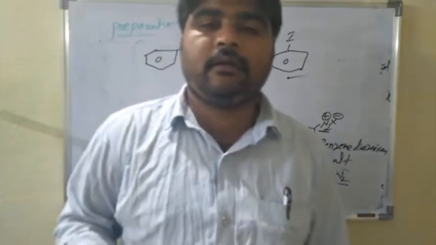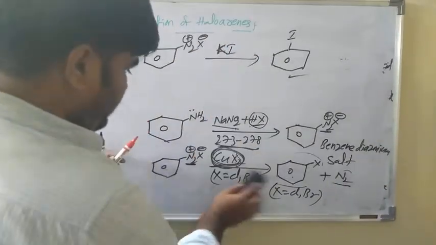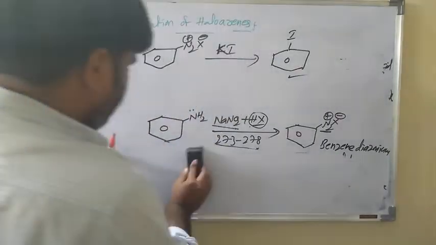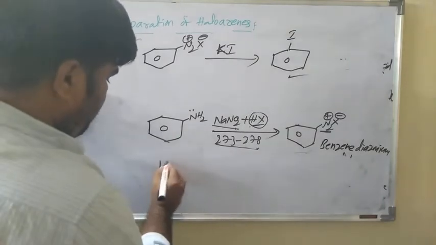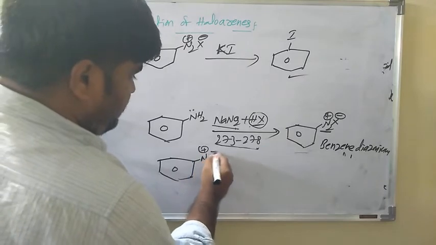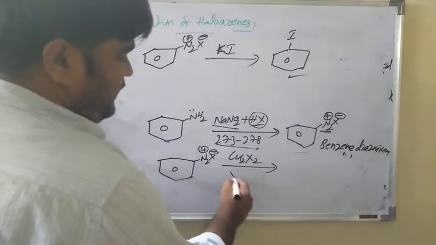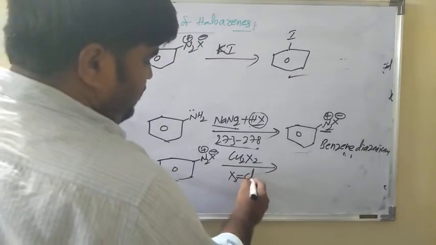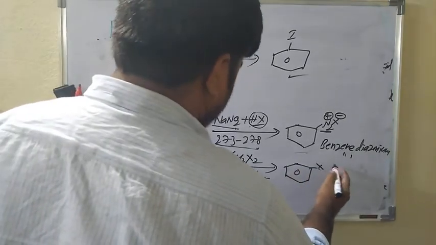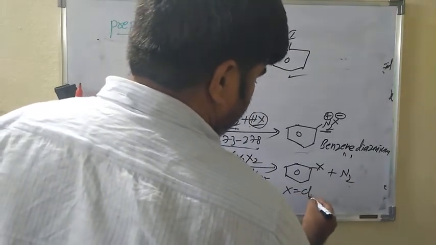Next, in the physical properties. Here, benzene diazonium chloride salt in the presence of Cu2X2, that is Cu plus halide, where X equals chlorine or bromine, produces the halobenzene plus nitrogen.